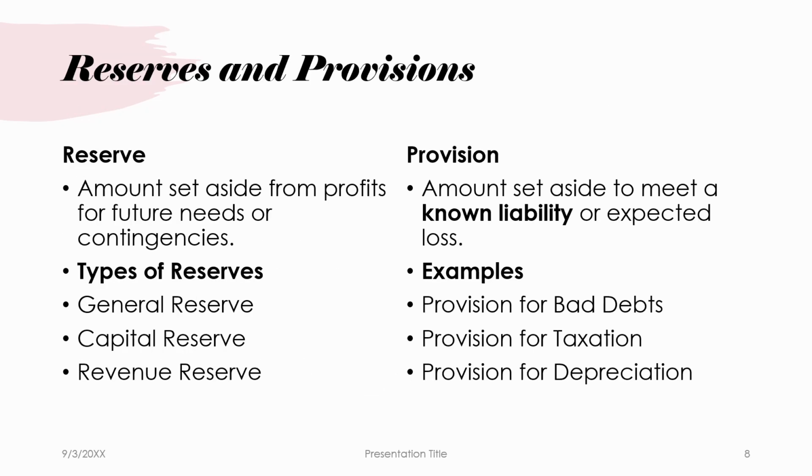Reserves and provisions. Reserves are the amounts set aside from the profit for future needs or contingencies. Provisions are the amounts set aside to meet known liabilities or expected losses. Types of reserves: general reserve, capital reserve, and revenue reserves. Examples of provisions: provision for bad debts, provision for taxation, provision for depreciation. Differences: a reserve is created voluntarily from the profit, whereas a provision is created to meet unexpected obligations.